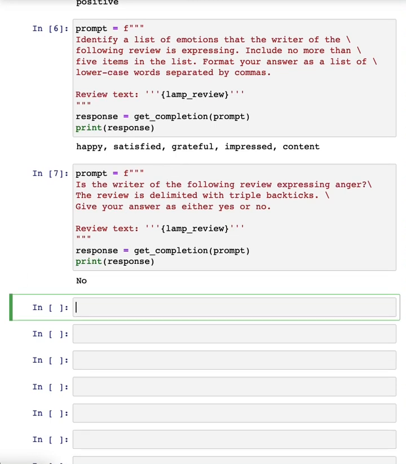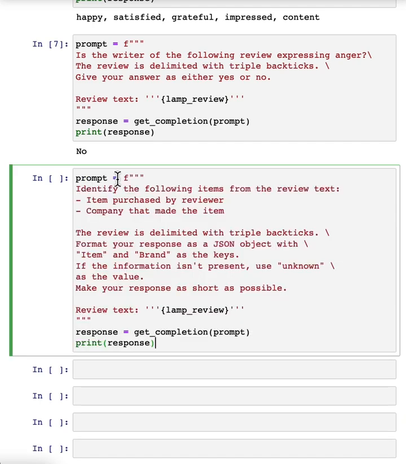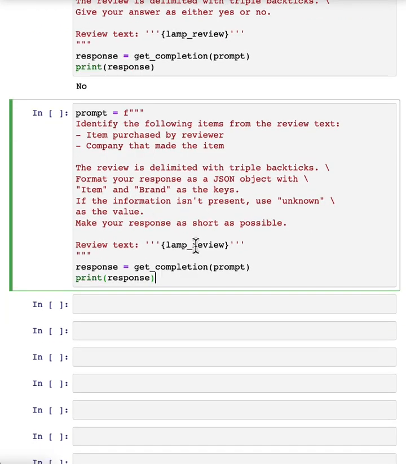Let me show some more things that you can do with this system, specifically extracting richer information from a customer review. So information extraction is the part of NLP, of natural language processing, that relates to taking a piece of text and extracting certain things that you want to know from the text.